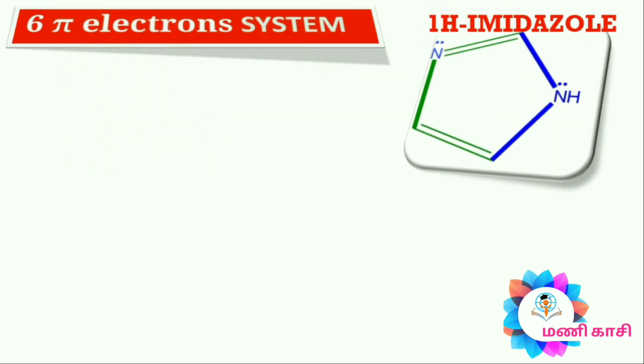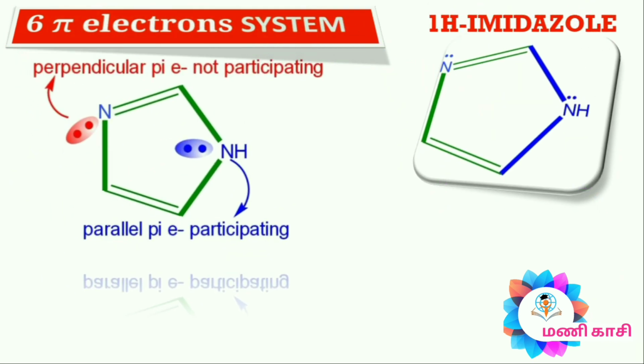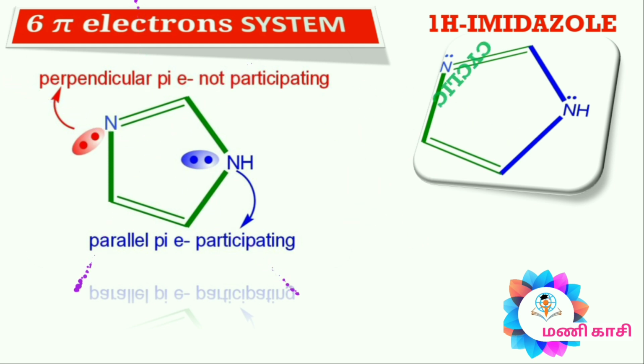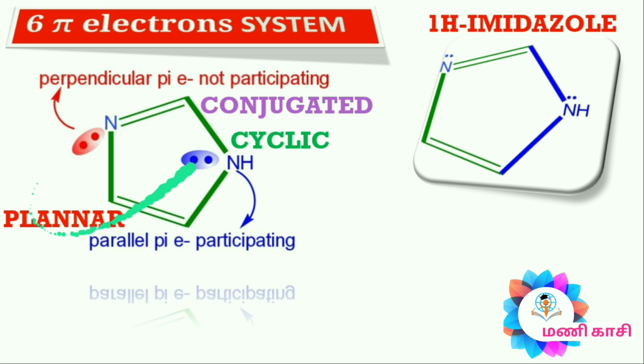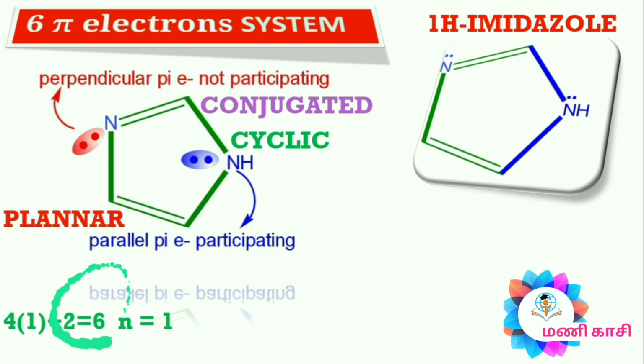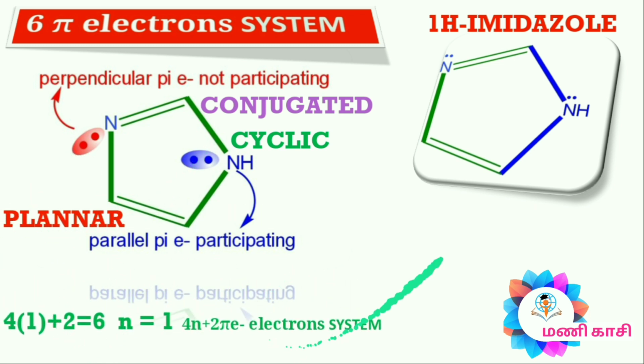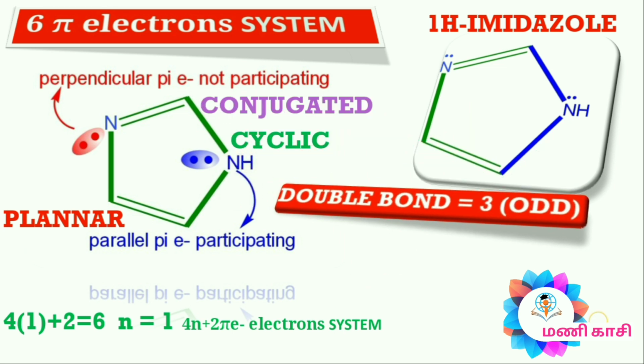In the compound imidazole, it satisfies Hückel's rule. It is cyclic, conjugated, planar, and follows the 4n plus 2 pi electron system. The total number of pi electrons is odd. So it is aromatic.